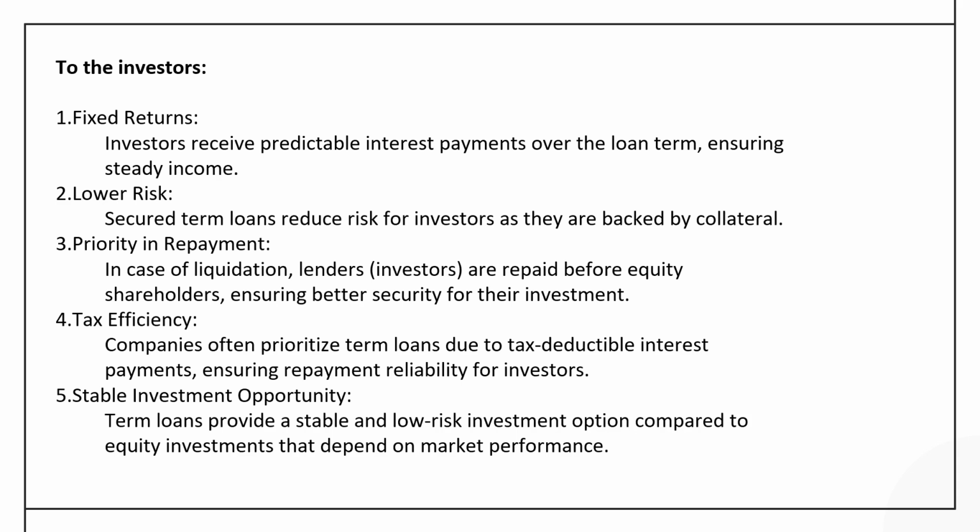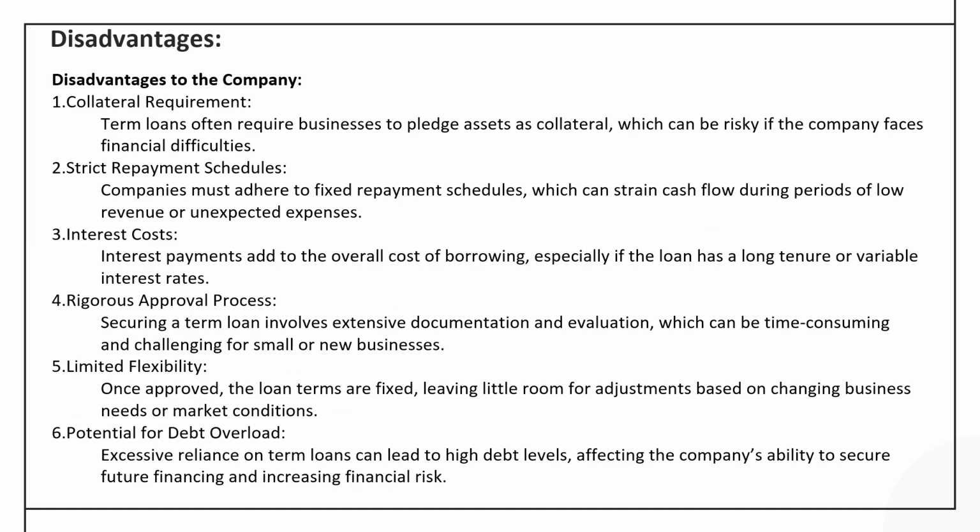Now, what advantages are investors going to get? They are going to get a fixed return from the company, and lower risk as their interest is protected by the security in the form of fixed assets. They also enjoy priority over the stockholders in terms of repayment. Tax efficiency is there because the income in their hand is not taxable, and a stable investment opportunity is another benefit associated with the term loan.